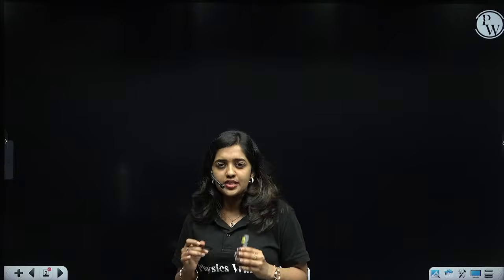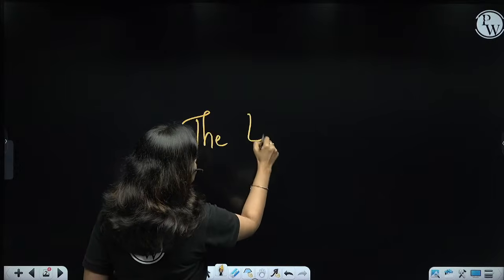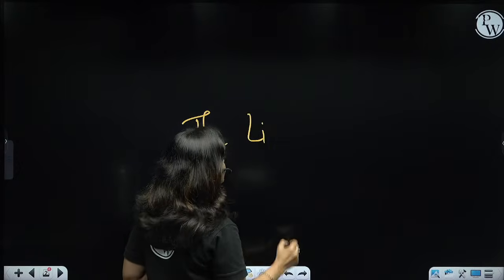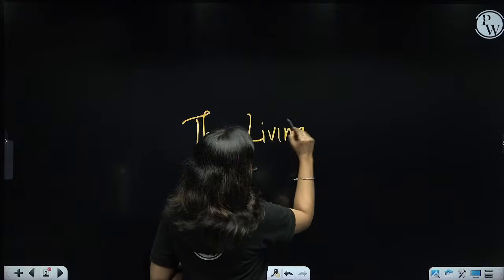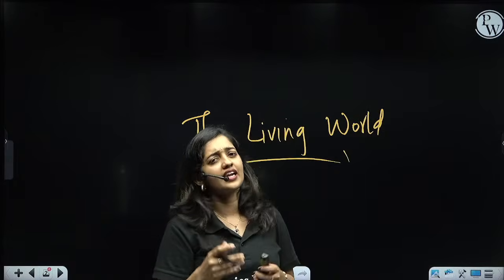So actually plus 1 biology is a little bit difficult compared with your 10th standard biology and also compared with your 12th standard biology. So make sure you are making a proper base in biology from the very beginning itself. Anyway, this chapter, The Living World, is a very easy chapter, and it carries very little weightage.